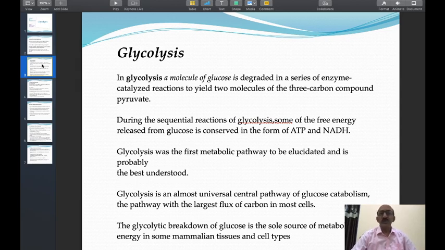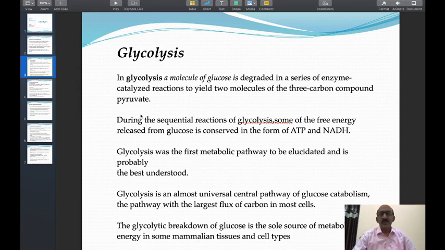The glucose, which contains 6 carbon atoms, is degraded or catabolized or broken down by a series of enzymatic reactions. And the last product formed in this pathway is pyruvate, which contains 3 carbon atoms. In this way, from the 6 carbon compound, 2 molecules of pyruvate containing 3 carbon atoms each are synthesized. There are a total of 10 steps of the glycolysis pathway catalyzed by different enzymes. We'll study in detail in the next period.